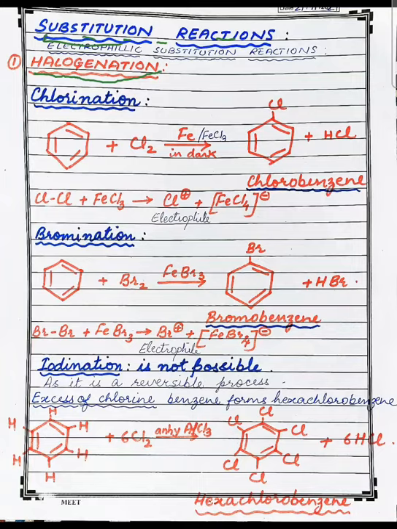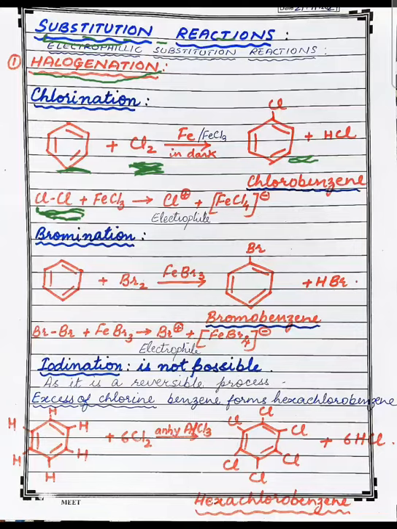That is, the chlorine-chlorine bond which is there in chlorine. Here the benzene will react with chlorine to form chlorobenzene. So first we will see how the Cl2 molecule will break. The Cl-Cl bond will break and it will give one Cl plus and one Cl minus.